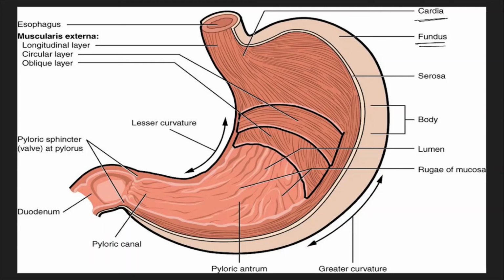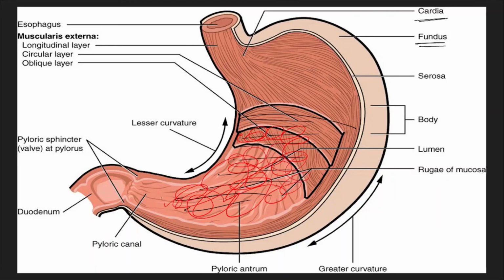Just as I told you in the previous slide, whatever liquid and food is there gets accumulated here, and the food that falls into it undergoes chemical digestion. As part of the reactions, all of this produces gas. The gas gets accumulated here. Sometimes if the kind of food that we have eaten produces lots of gas, a lot of gas is produced, and this starts to exert pressure above.